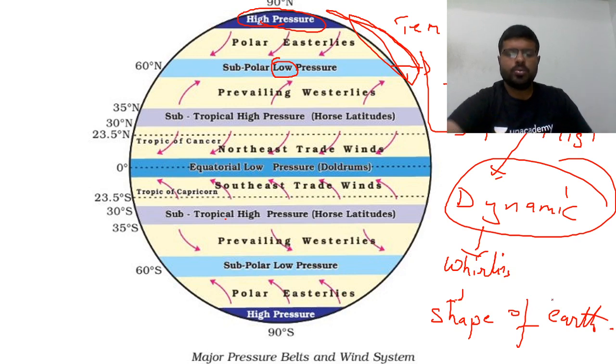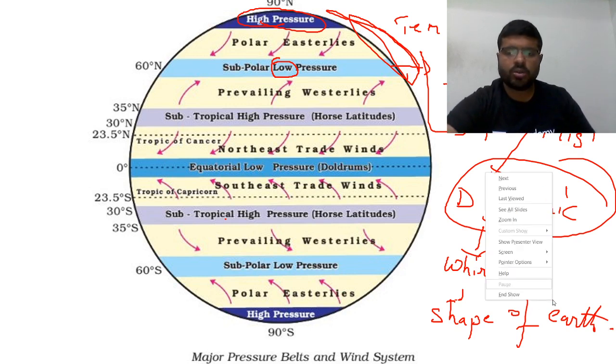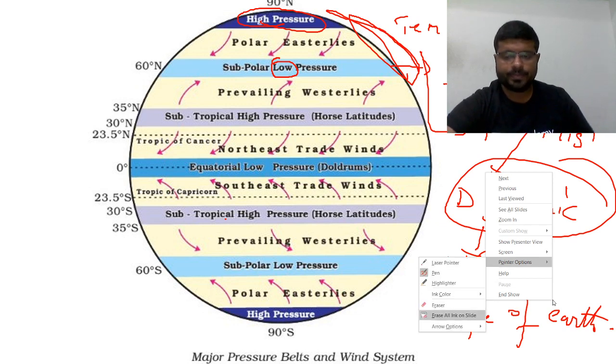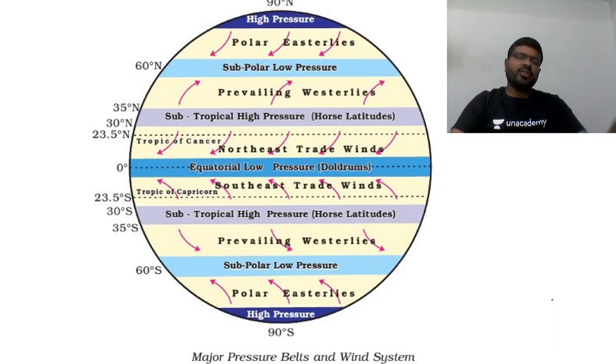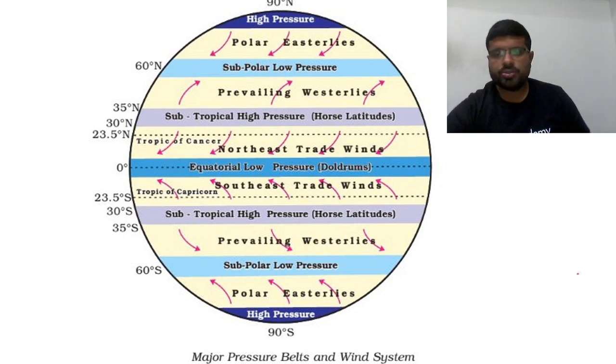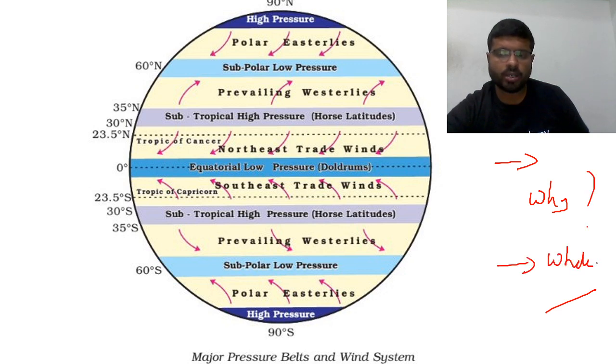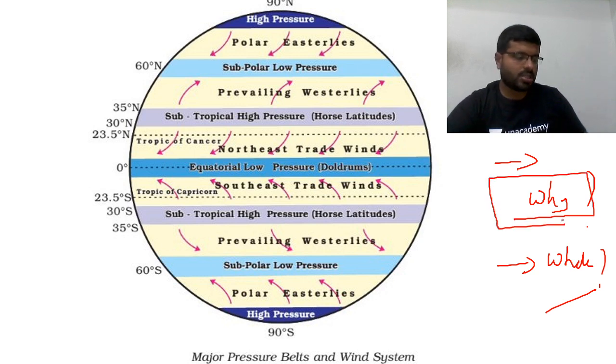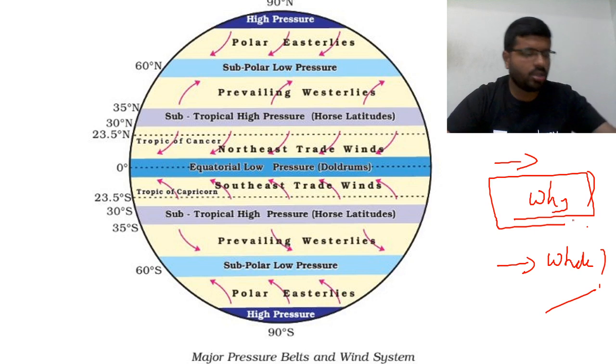Anyhow, forget about the reasons why you are finding the pressure belts in this fashion. So there are two aspects. One aspect, which I have explained right now, is why the pressure belts are created. The second aspect is where they are located. I have given a brief understanding of why they are located there, but this is a much deeper concept. We will discuss it as part of geography later on. As of now, I just wanted to give you a brief understanding.